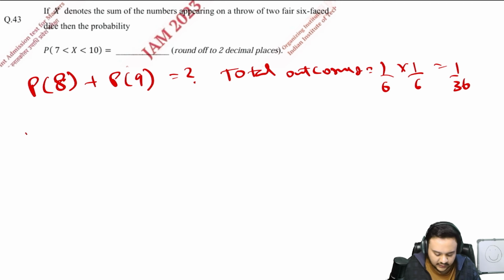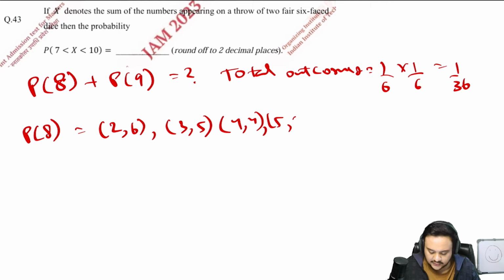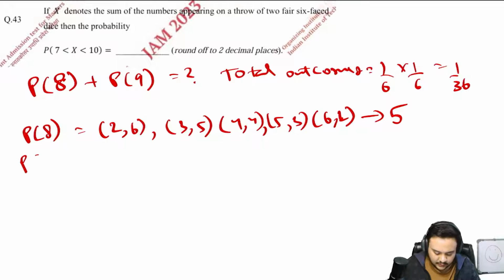Now write down the favorable outcome for probability of 8. When will you have 8 as a sum of two numbers on the dice? When you know that the numbers are from 1 to 6. It starts with 2 6, 3 5, 4 4, 5 3 and 6 2. These are the only options. Count the number of outcomes: 1 2 3 4 5. 5. What about 9?